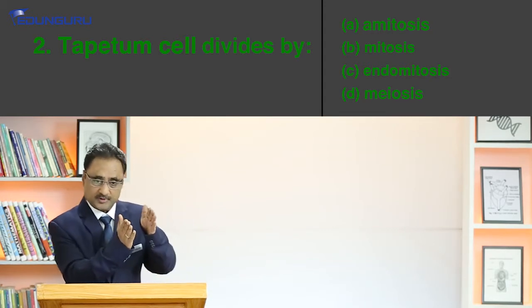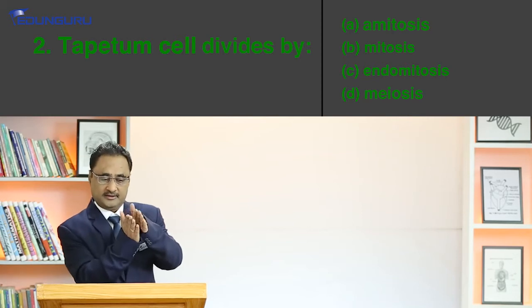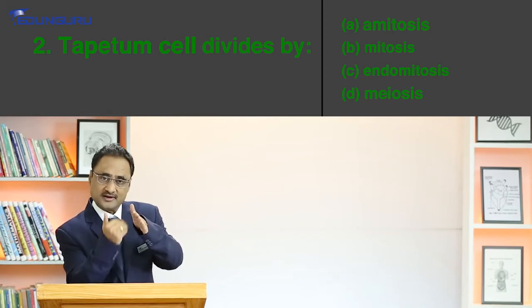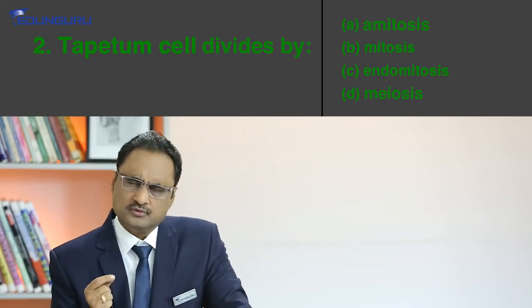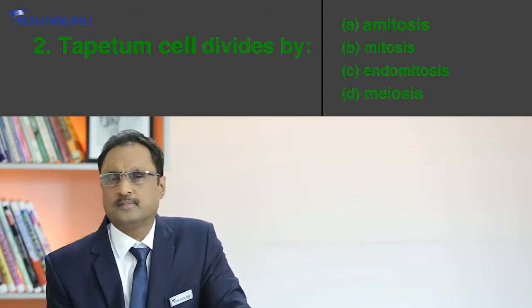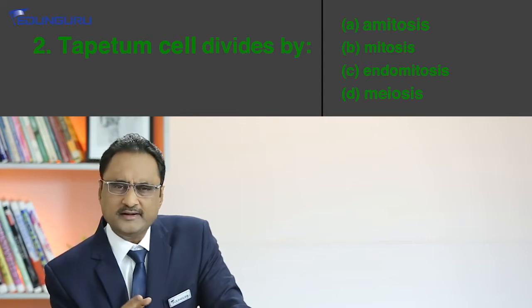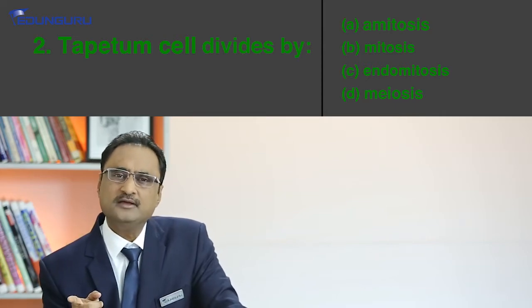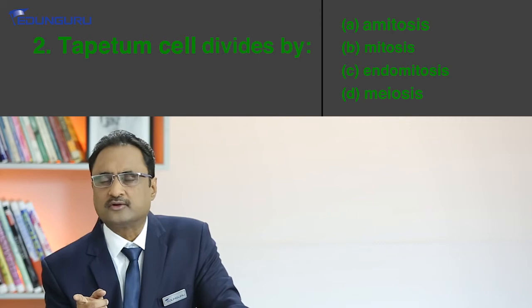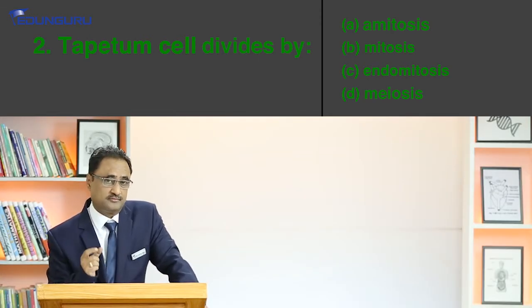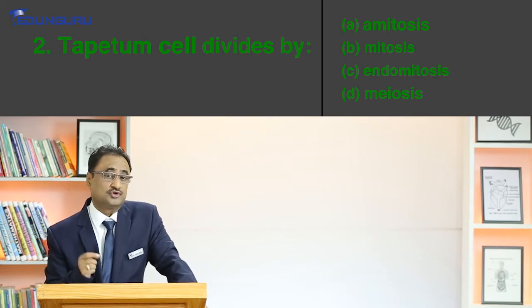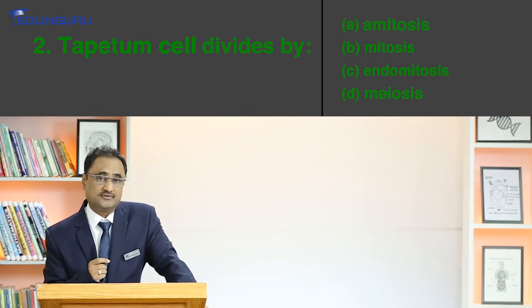Because tapetum is the innermost layer, and just below the tapetum there is a microspore cell. So the very function of the tapetum is to provide nutrition to the developing microspore, right?